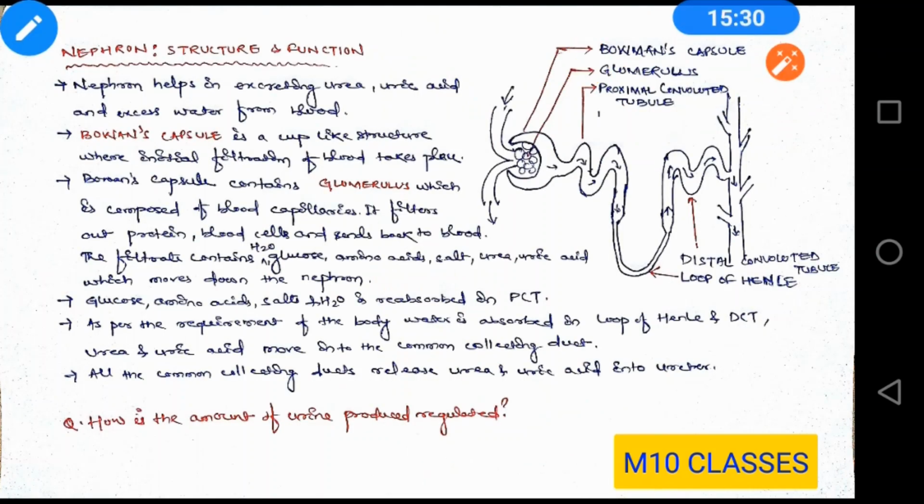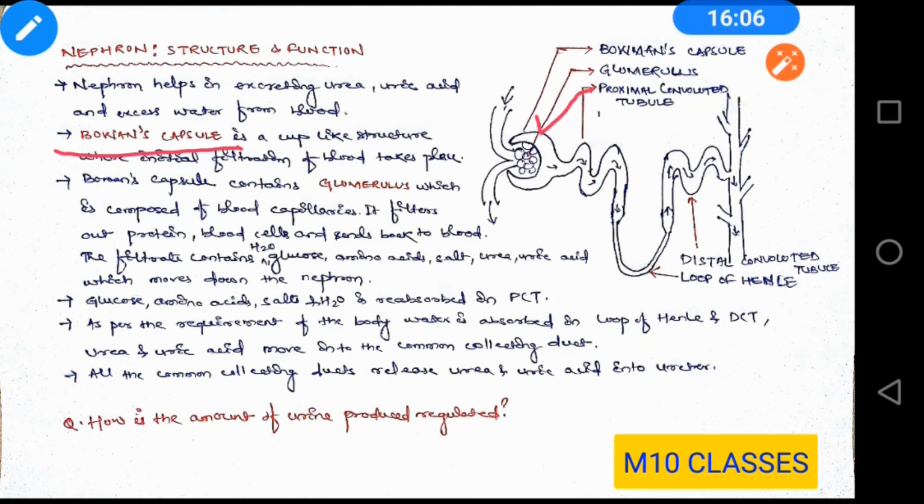Now let us discuss the structure and function of the nephron. How does the filtration take place inside the nephron? The nephron helps in the excretion of urea, uric acid and excess water from the blood. First of all, the blood enters into a cup-shaped structure which is known as Bowman's capsule. This Bowman's capsule contains the glomerulus, which is composed of blood capillaries.